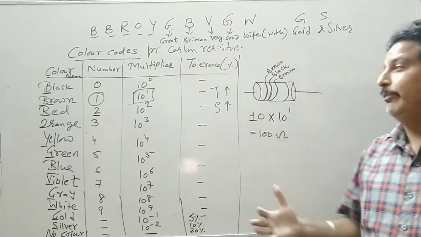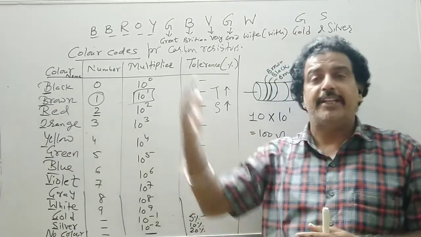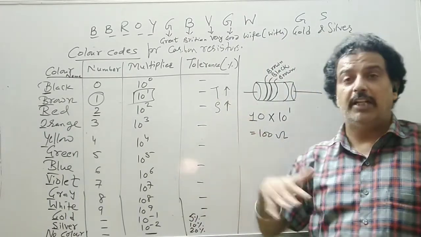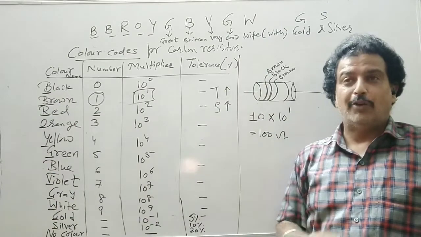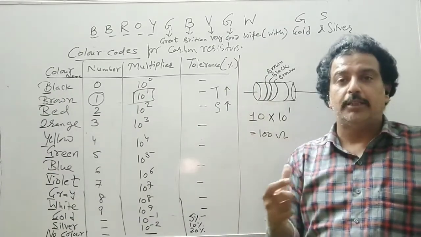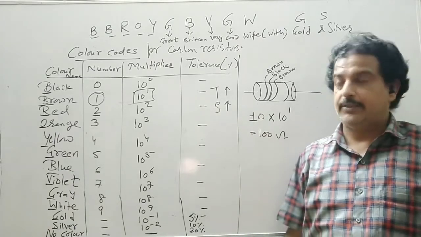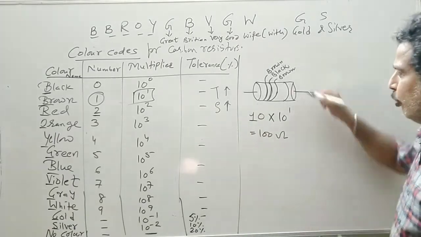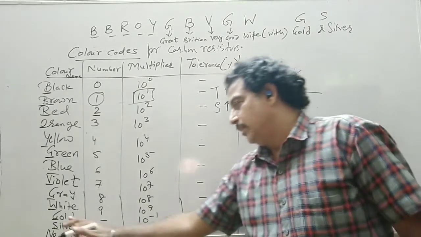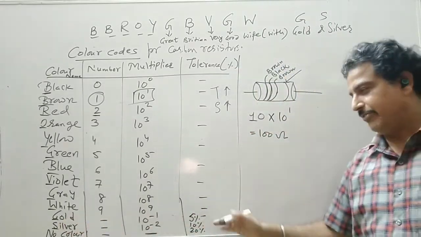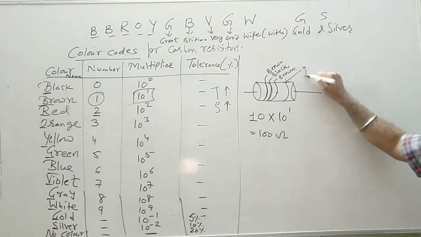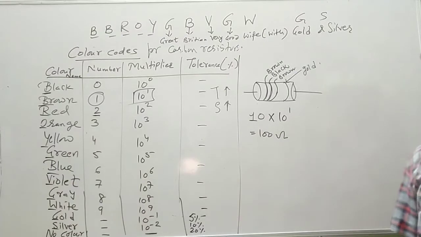So if at any place the temperature increases to a very high value, the resistivity will also increase. Whether that resistor will tolerate that change in temperature or not is determined by tolerance. Now suppose the fourth band is gold, silver, or if there is no fourth band, it is 20% written. Suppose the fourth band is gold.